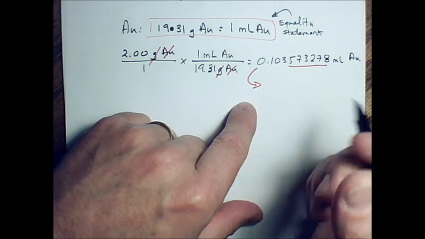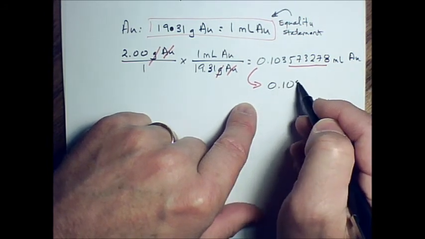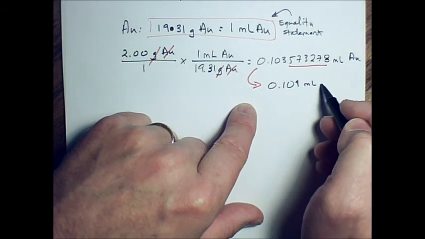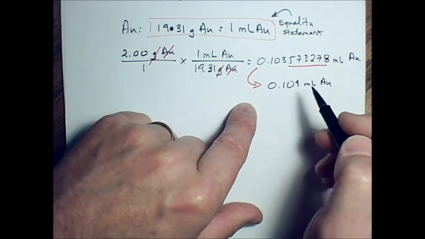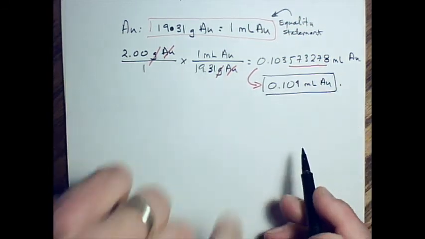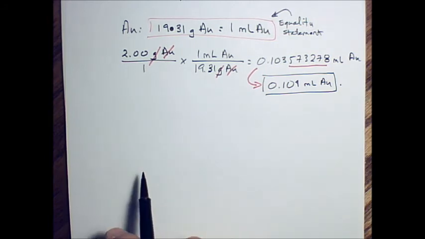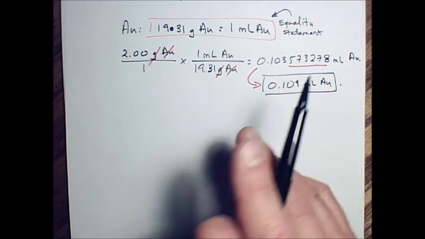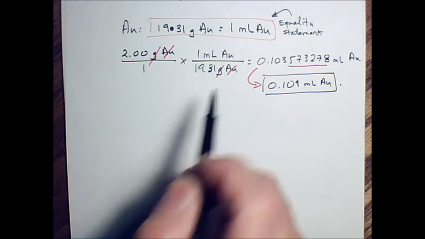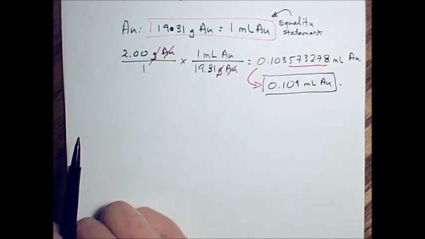And so the final answer is going to be 0.104. Very good. Milliliters of gold. And since I've finished the math, I'm going to put a period at the end and put a box here to tell the reader that's my final answer. So the underlining and arrow, that's required. The marking out of units and species, that's required in this class. Does that make sense to everybody?